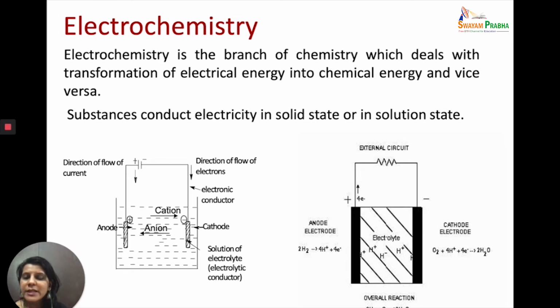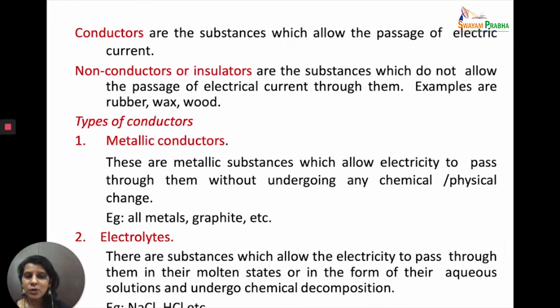We know that there are substances which will conduct electricity in the solid state or in the solution state, and these substances are called either metallic conductors if they conduct electricity in the solid state, and if they conduct electricity in the solution state or in molten state, then they are called electrolytes.